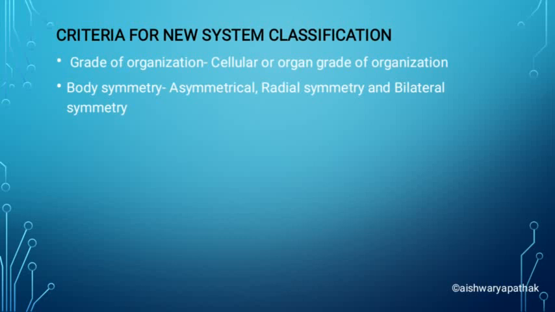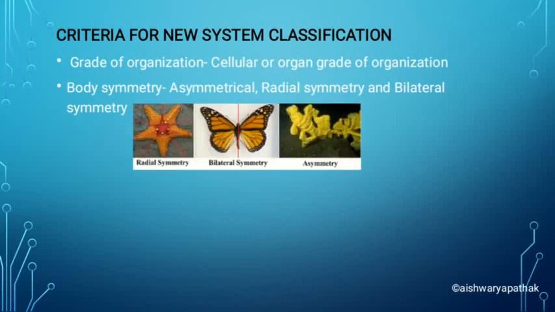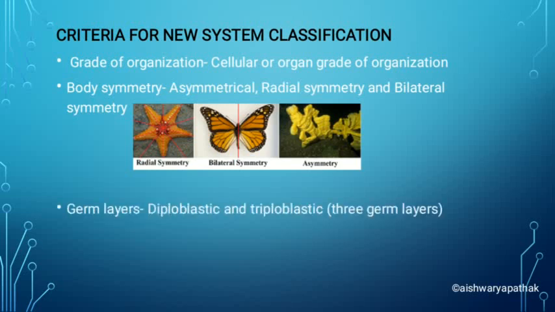Okay, now here is the picture of radial symmetry. You can see the body is cut in all the planes, it gives two equal halves only. Then here it is bilateral symmetry. If it is cut only in one plane, then only it gives two equal halves. Then asymmetrical, that is if the body cannot be cut into two equal halves by any plane. Okay, so here are some images of body symmetry.